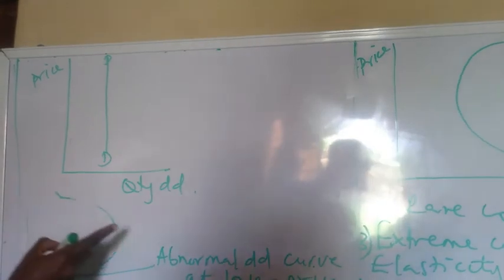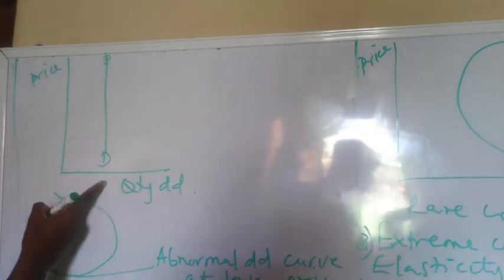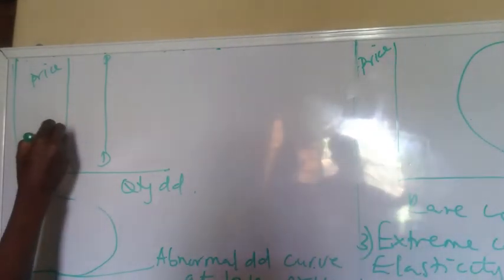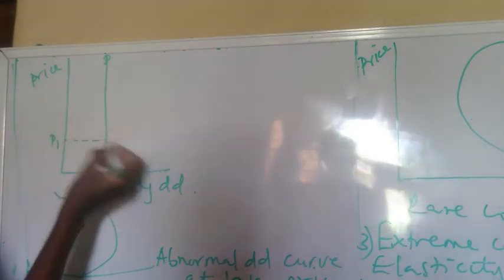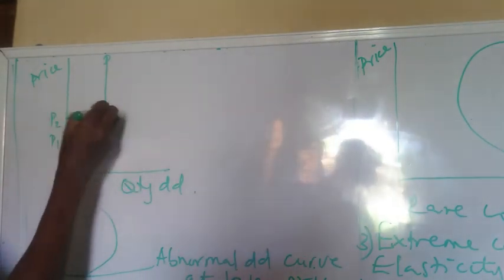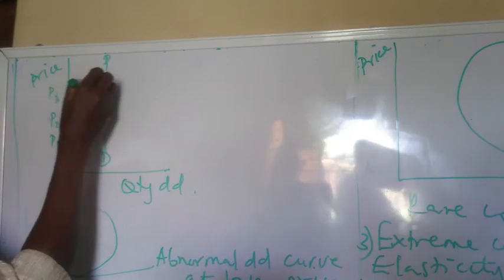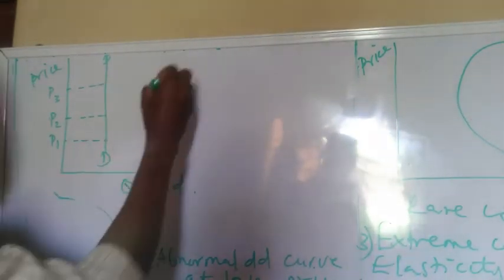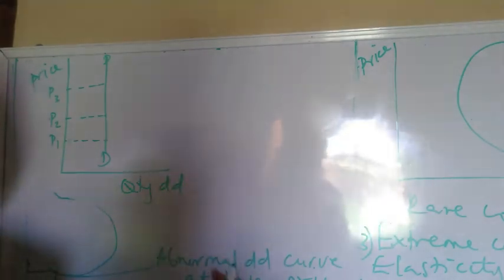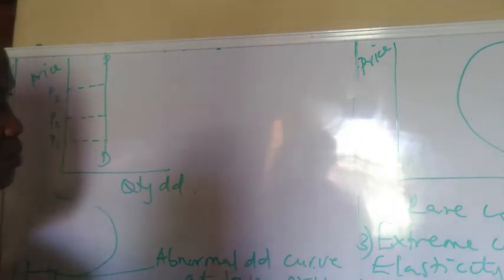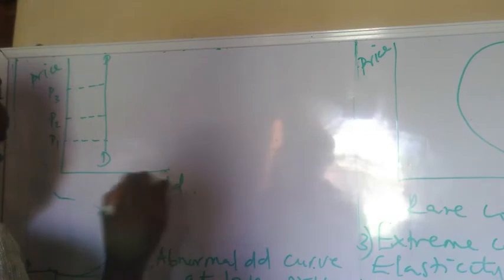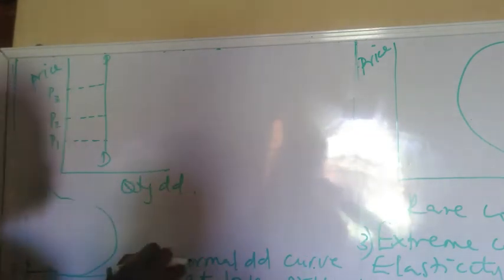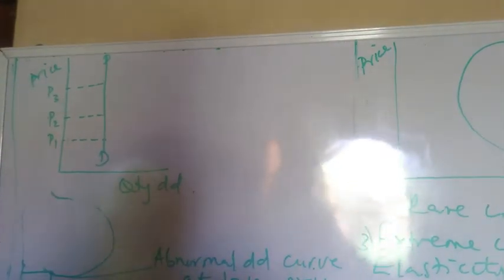At various prices, the quantity demanded remains the same. At P1, the quantity demanded is the same. P2, the same. P3, the same. There is no elasticity at all. There's no change in quantity demanded as a result of change in price.